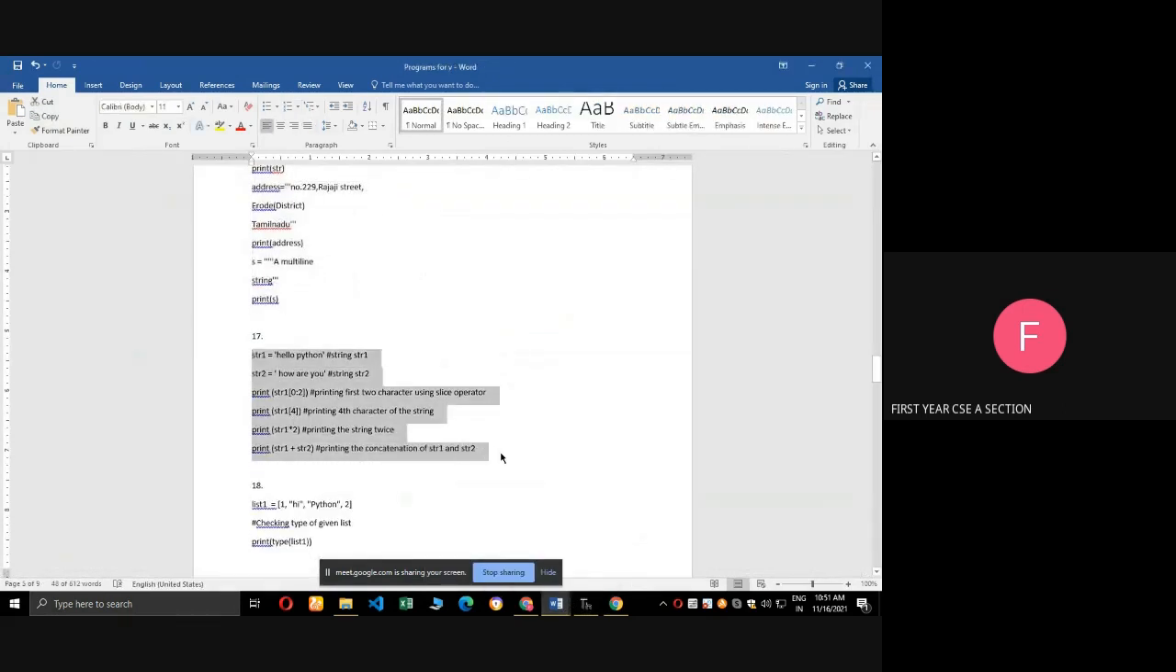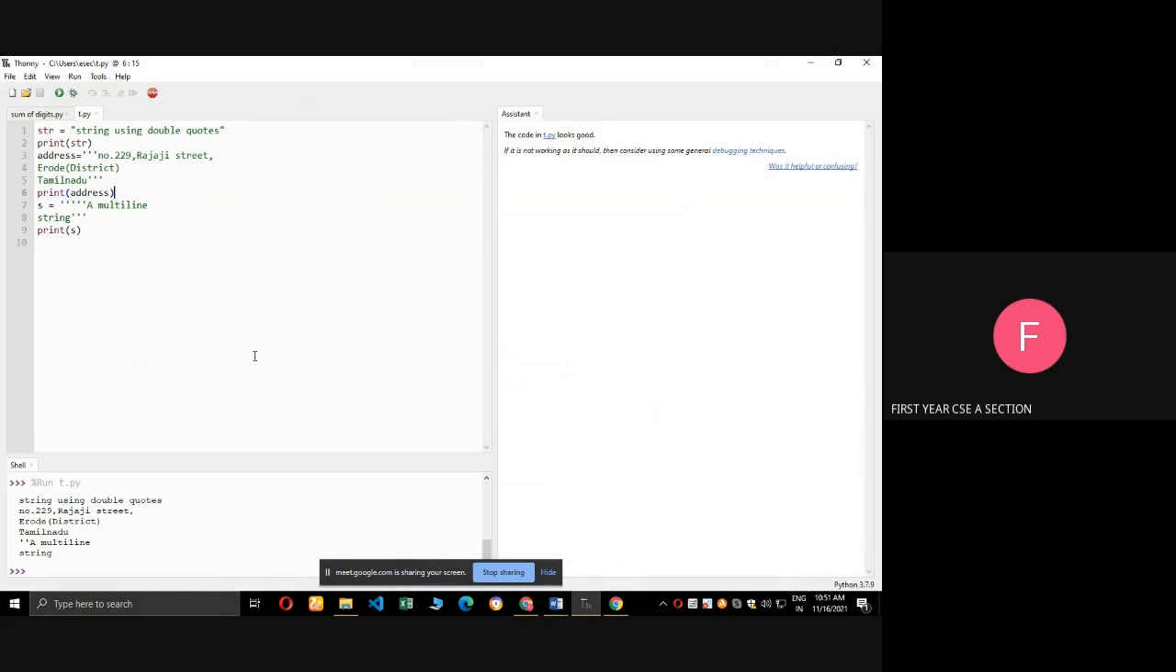Next, we will see another program for string operations. See, str1 equal to hello Python, str2 equal to how are you. Next one, print of str1, okay, it is the slicing operator. See, the square bracket 0 colon 2 closing the square bracket, it is called the slice operator. We are going to cut the string into a particular part.